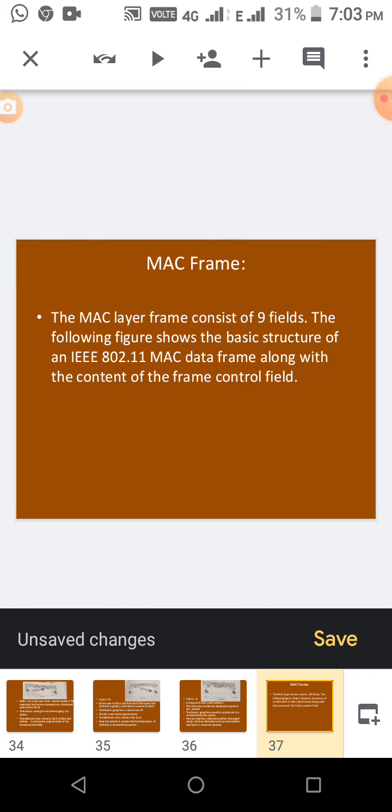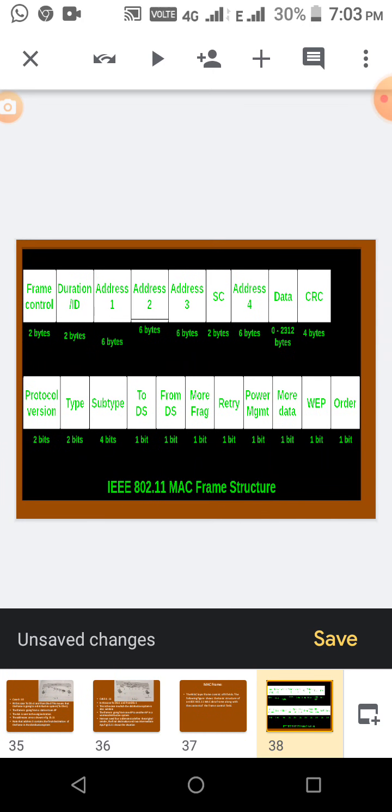Next thing, MAC frame. So okay, we saw that a frame is distributed from one place to another. It may be in the same BSS, or from a distributed system to a BSS, or between two distributed systems, like that. So many cases we saw. Next, MAC frame. So what are the frame contents? Frame is going from one place to another, we discussed. So what does a frame contain? A frame consisting of 9 fields will be there. What are the fields and their different purposes, that is given in this picture.